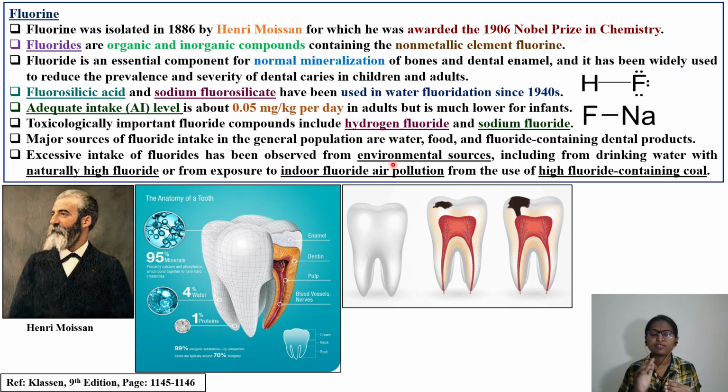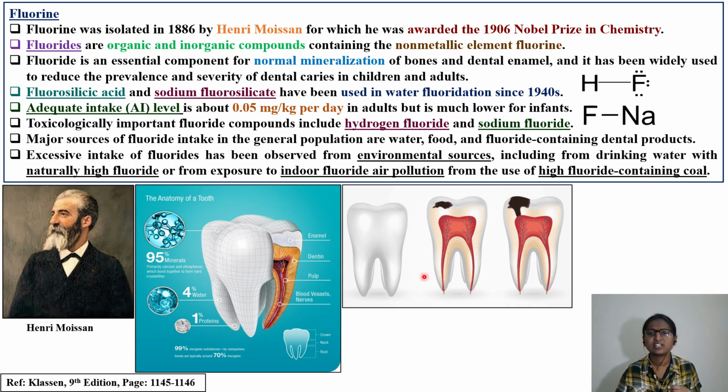So the other type of exposure is through environmental sources. That is in the case of drinking water. Certain times, if the drinking water is not purified enough, naturally the drinking water might contain high fluoride content. And indoor fluoride air pollution, particularly in the western countries, you can see that because of the excessively low temperature, coal will be burned. So if high fluoride-containing coal is burnt inside the oven, then there is air pollution which contains high fluoride content.